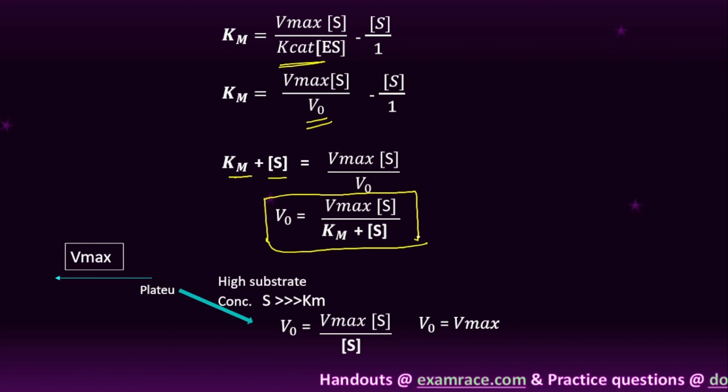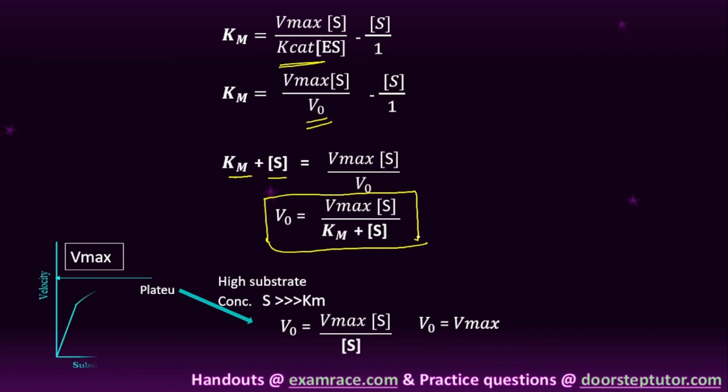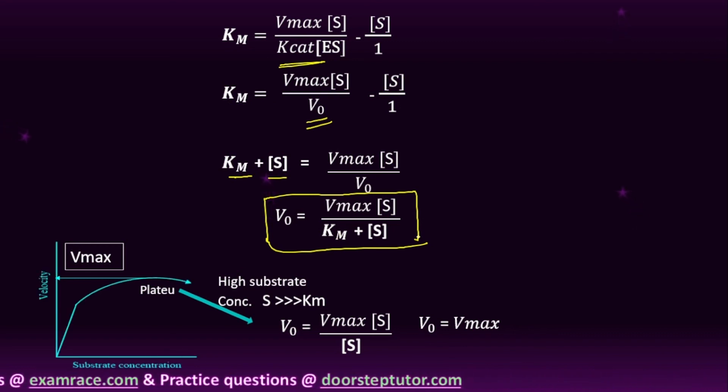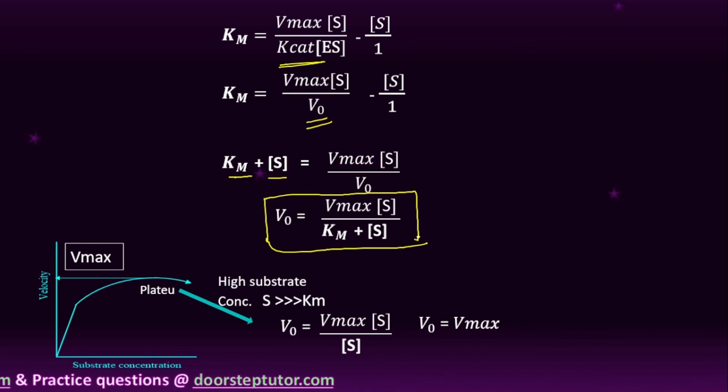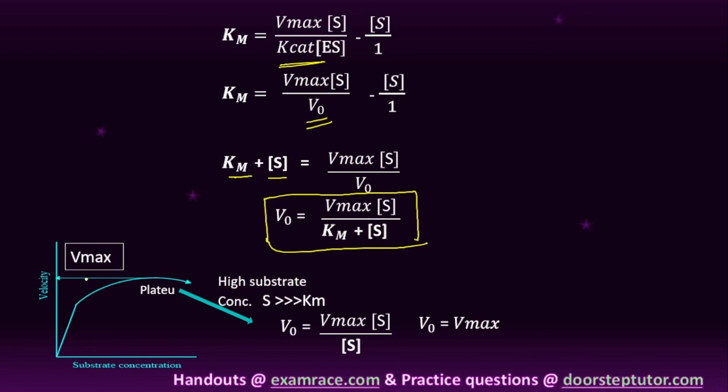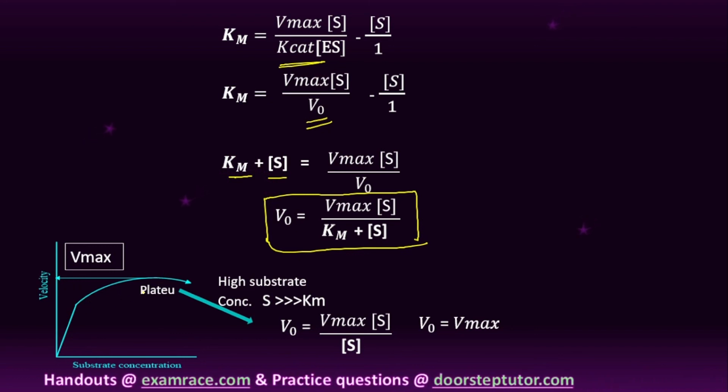Okay. Right. So therefore here you can see, student, already we have discussed earlier. This line indicates the first order chemical kinetics equation, the linear increase in the velocity upon the concentration of substrate. But when the substrate concentration increases further, there is no change in this plateau region.